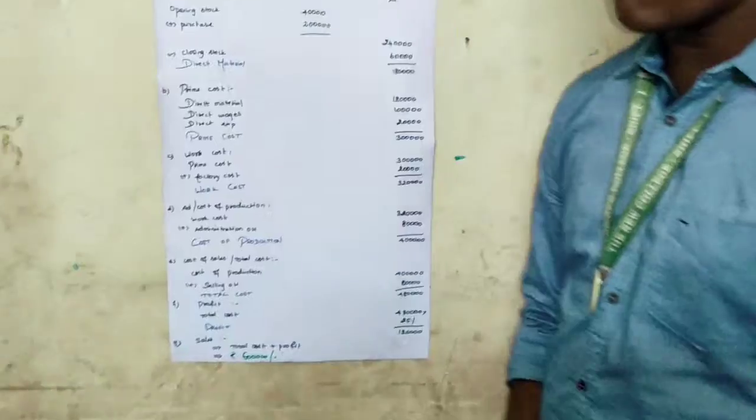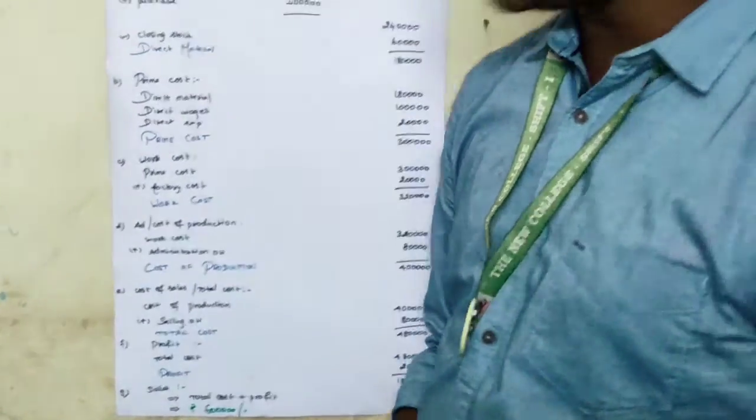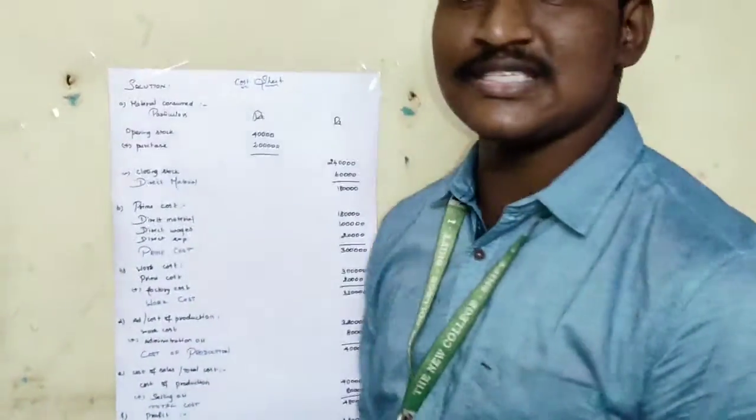You have to remember this point. And the last is a very easy step. Sales is equal to total cost plus profit, that is 6 lakhs. So this is the final end.